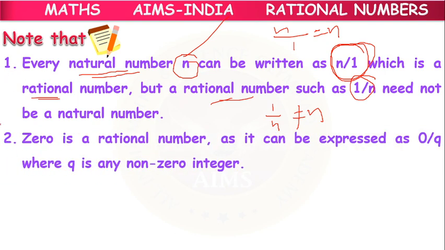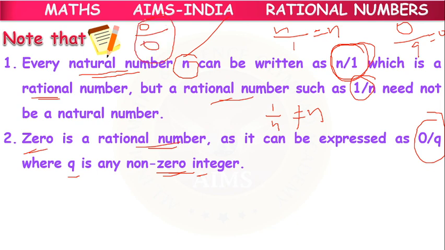Next. So 0 is a rational number. 0 is a rational number because we can represent it as 0 by q, where q is a non-zero integer. So 0 by any number, we can keep any number, its value is 0 only. But 0 by 0, we should not consider it as a rational number because 0 by 0 doesn't exist. In denominator part, 0 is there.